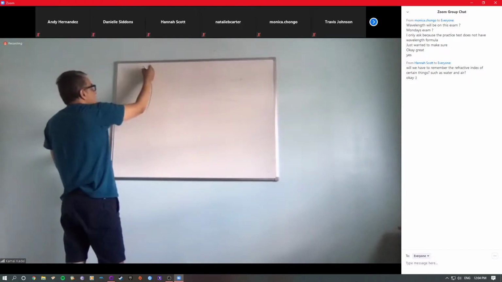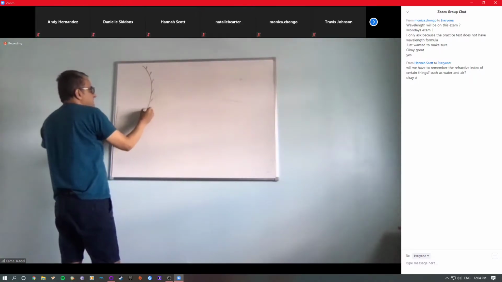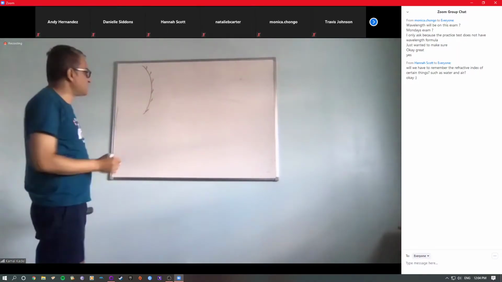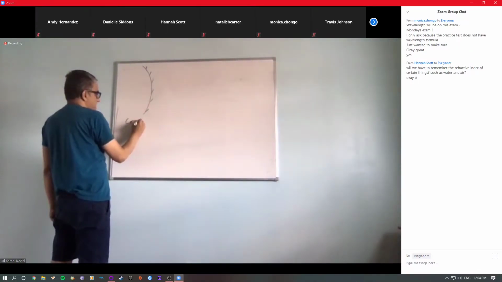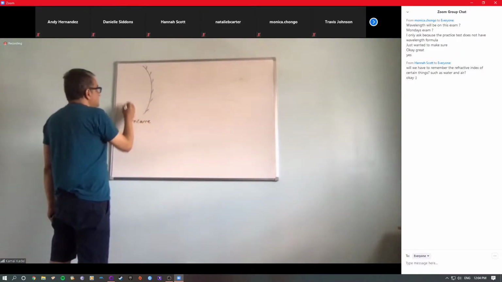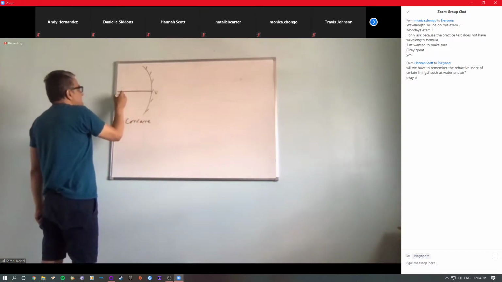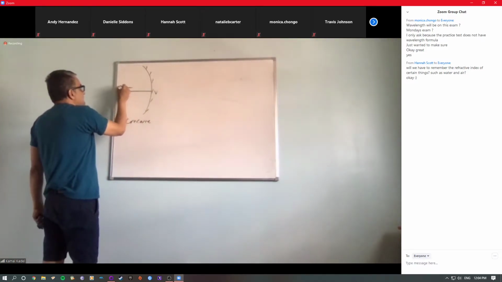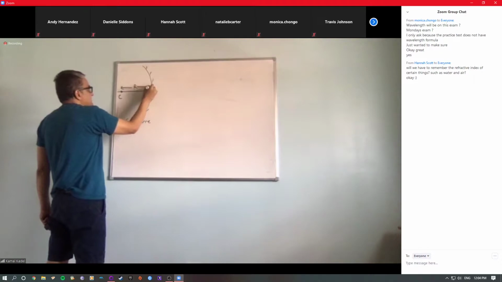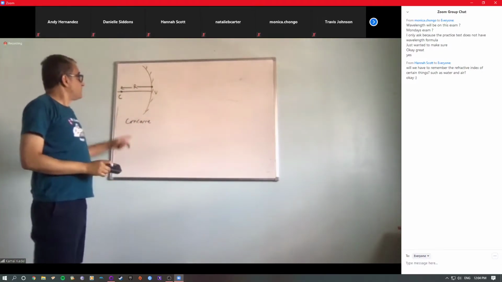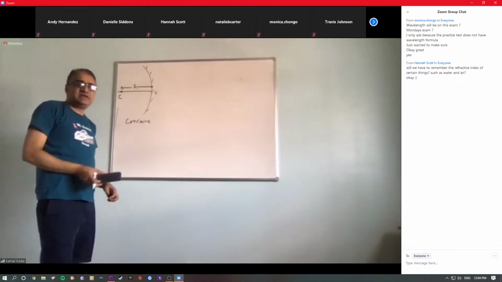This is the concave, so that means the reflecting surface is curved inside. If you draw this is V, and this is, for example, the center of curvature, and this distance is the radius of curvature. Maybe I did not tell you that before.